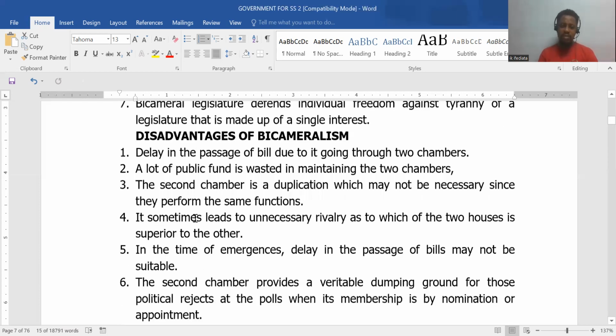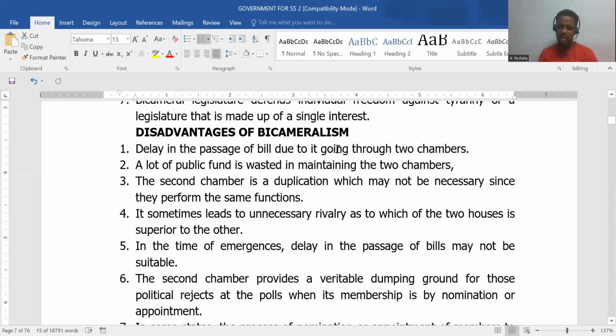So let's look at the demerits. There's a delay in passage of bills, so it slows down the decision-making process. Therefore, wastage of funds and resources maintaining 2 chambers. What the 2 chambers can do, one can do. And the second chamber is a duplication of the first because they do the same thing. So still wastage of funds and finances. It can lead to unnecessary rivalry. Both houses can be competing over who's the strongest, who's the most relevant, and the likes.